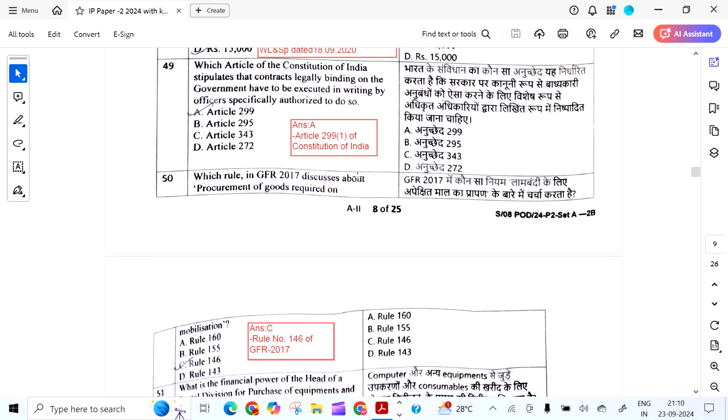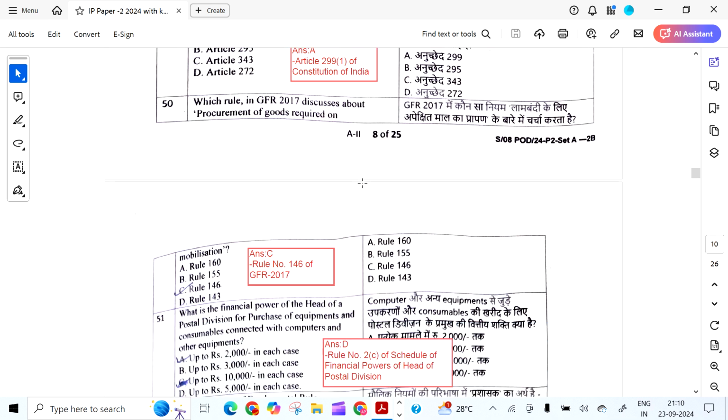Which article of Constitution of India stipulates that contracts legally binding on the government have to be executed in writing by officers specially authorized to do so? It is Article 299(1) of Constitution of India.